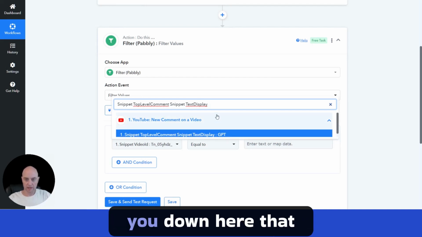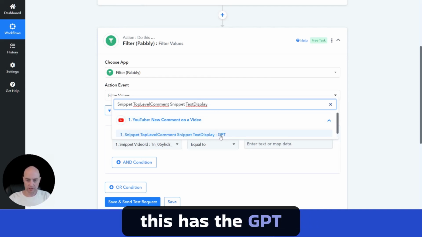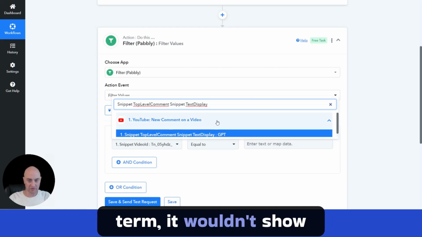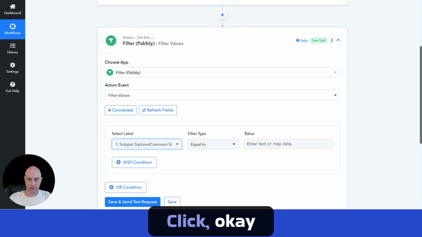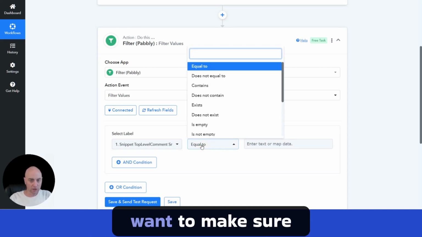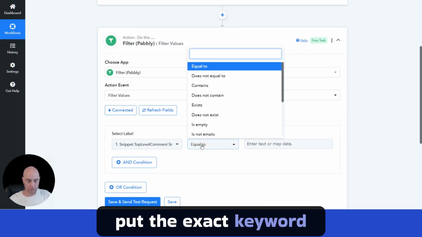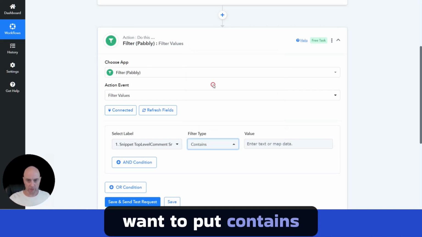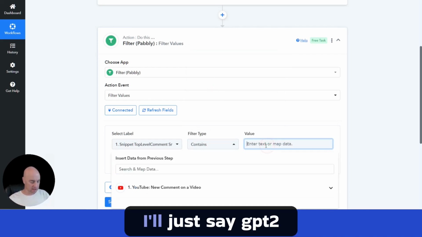And then it actually shows you down here that this has the GPT. Again, if they put a different comment, if the most recent comment didn't have your keyword term, it wouldn't show there correctly. So click OK. Now, this is very important. You don't necessarily want equals to, unless you want to make sure that they're going to put the exact keyword term in there. So typically you want to put contains. And in this case, I'll just say GPT-2.